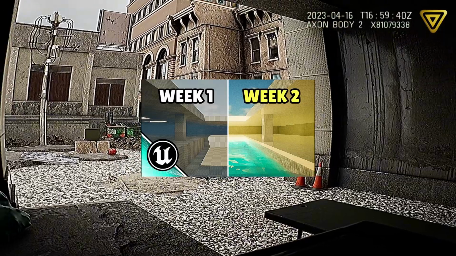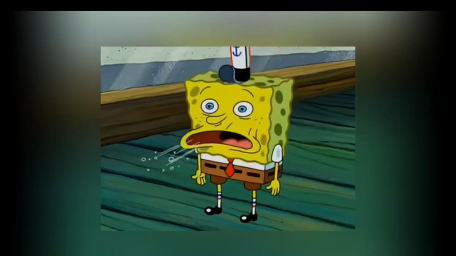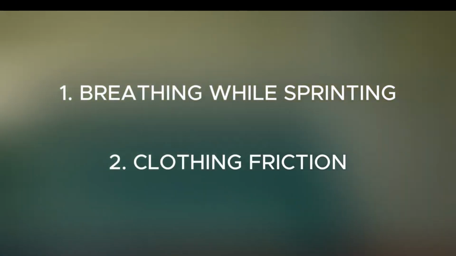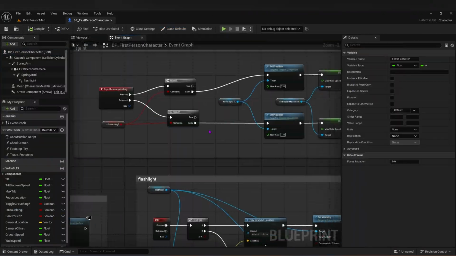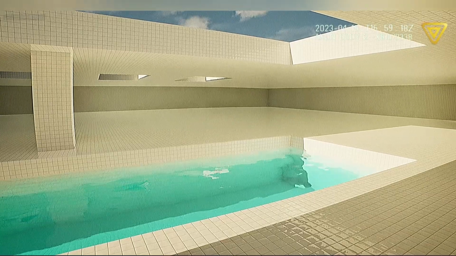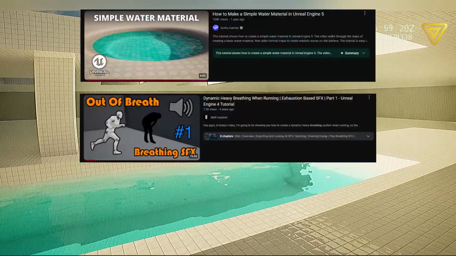In my last video, I mentioned that I wanted to make some improvements to my character's sounds, adding a breathing sound effect to my character's sprint, as well as some clothing chafing. This was actually the first goal I set out to do, and I immediately was hit with a brick wall. You see, up until this point, almost everything I had done in this engine was from a tutorial.